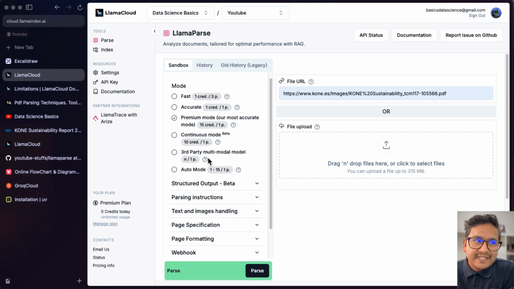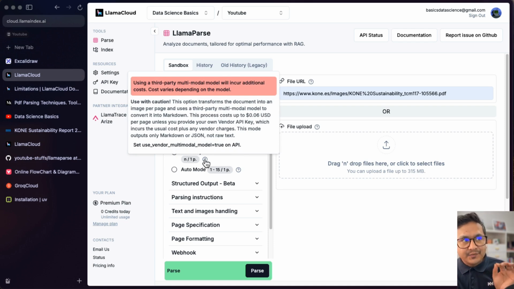There is already that functionality also from LlamaIndex, LlamaParse itself here, third party multimodal model. It says 1 page and it's EN. Because what happens with this mode is, as you can see here, it says using the third party multimodal model will incur additional cost. So it is said here, use with caution, right? This option transforms the document into an image per page and uses a third-party multimodal model to convert it into the markdown. The process costs up to 0.06 USD, so it's 6 cents per page unless you provide your own vendor API key, which incurs the usual cost plus any vendor charges.